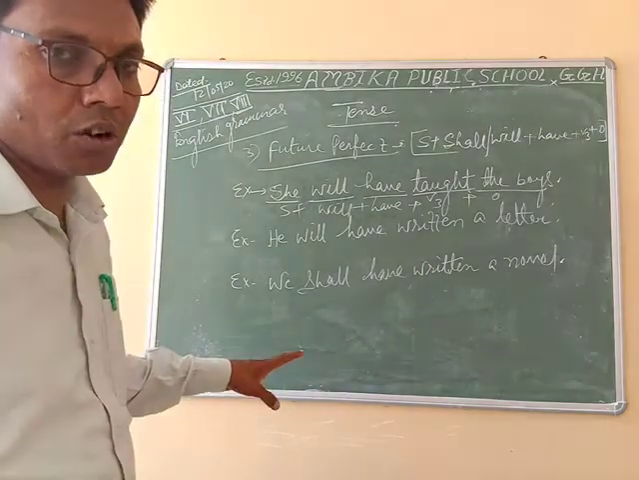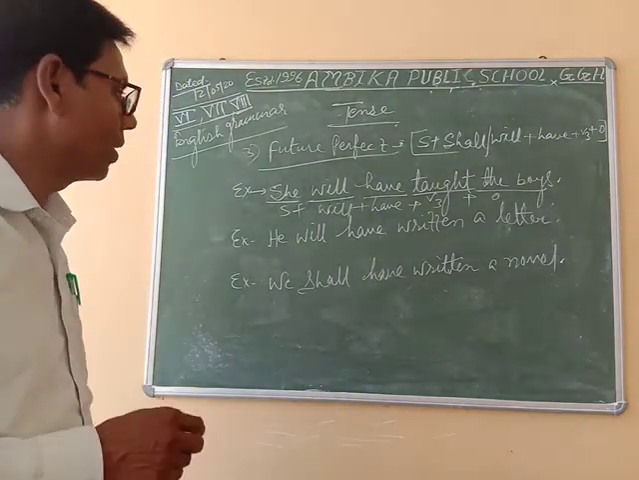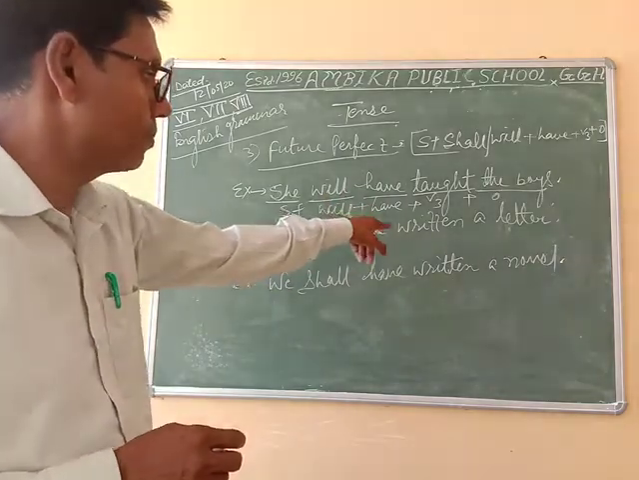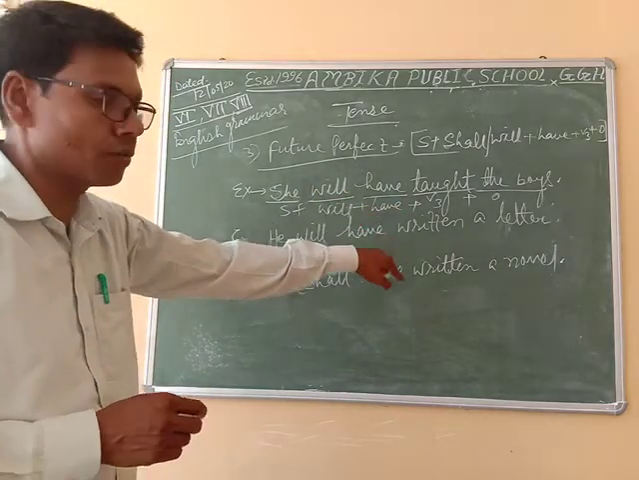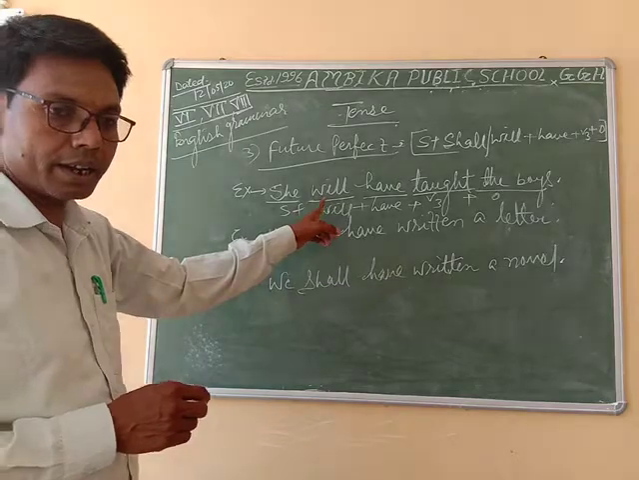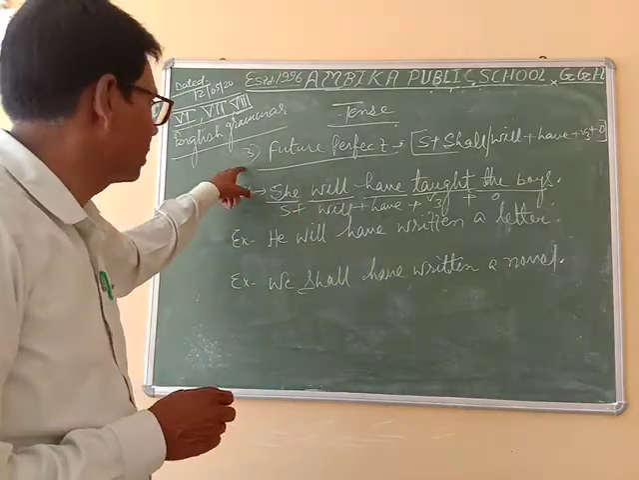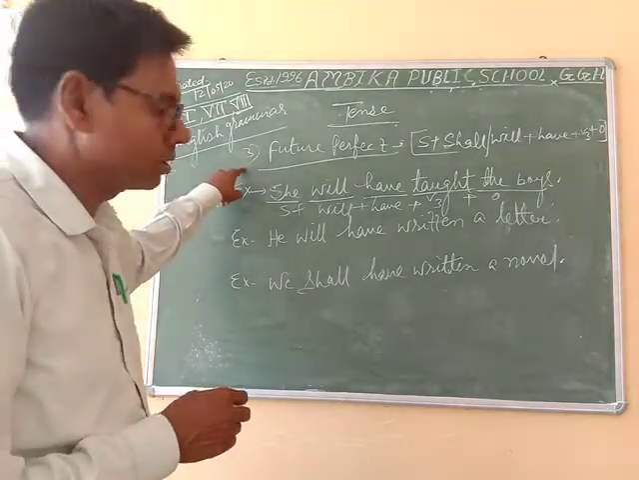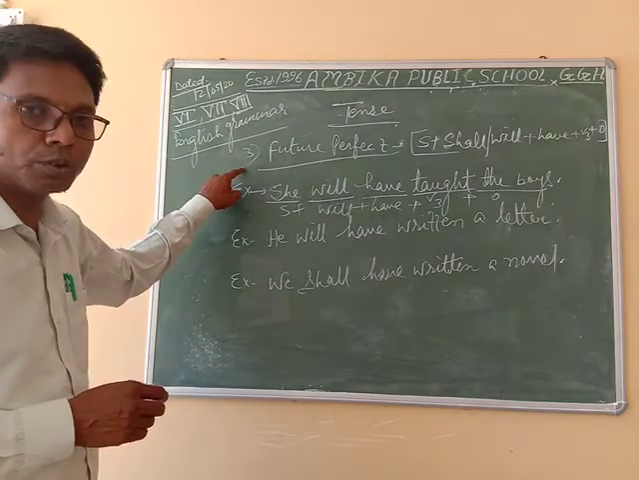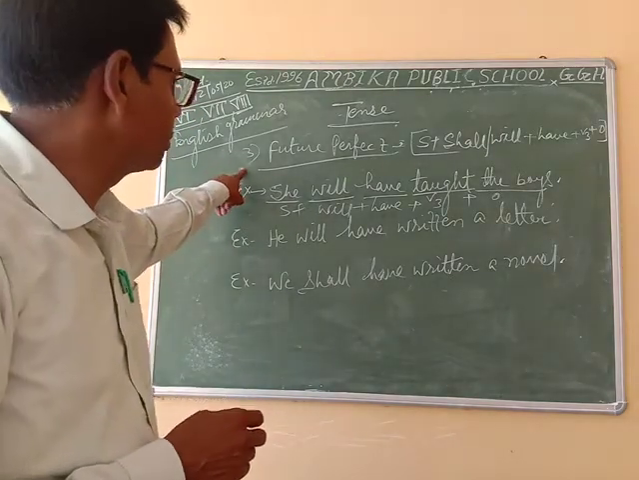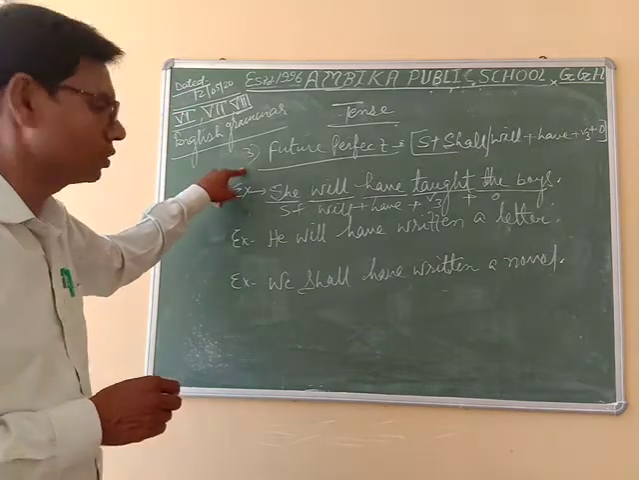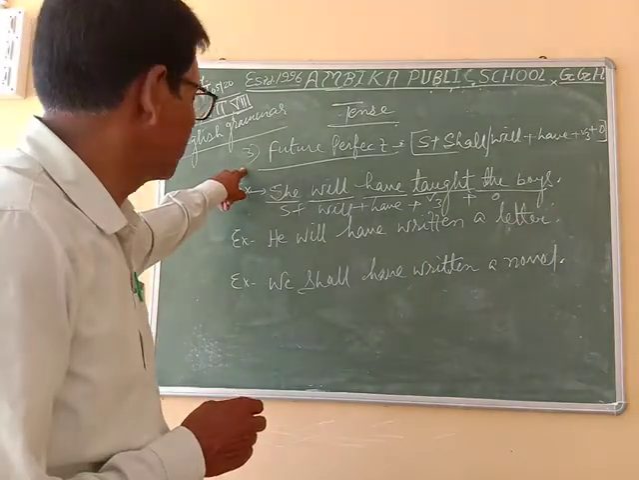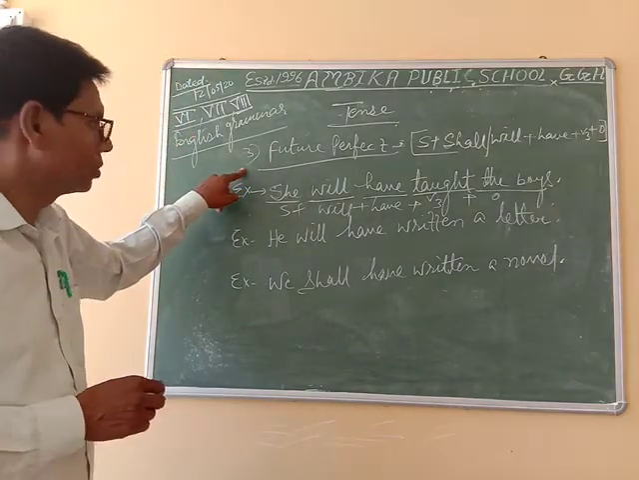We know very well future perfect always takes will have plus V3. Whenever you find will plus have plus V3, that means will have the third form of the verb, you can tell the sentence is related with future perfect, and nobody can say it is wrong. So firstly we have to learn the structure of future perfect, and by the help of it we can tell the sentence is related with future perfect.